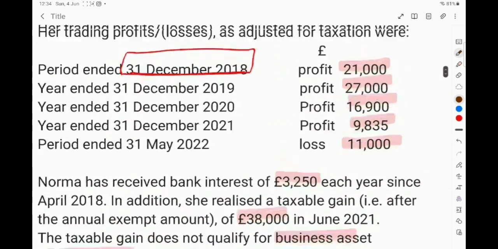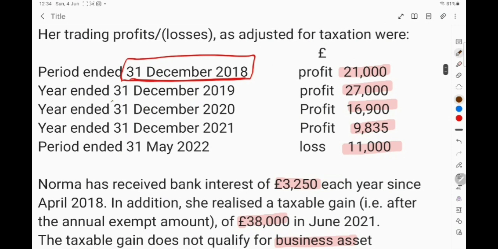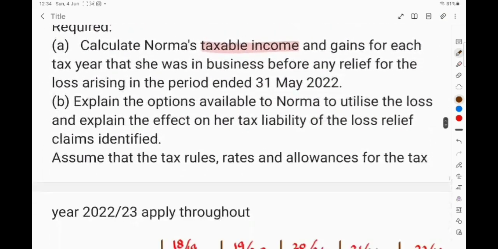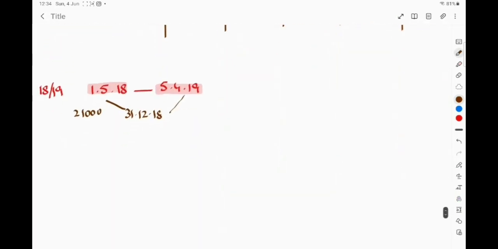For this, we are considering the next year's profit, because in accordance with the accounting year, it lies in the next year, where we have a profit from 1st January 19 to 31st December 19 of 27,000. So, if 27,000 is the profit for 12 months, what is the profit for the first 3 months?